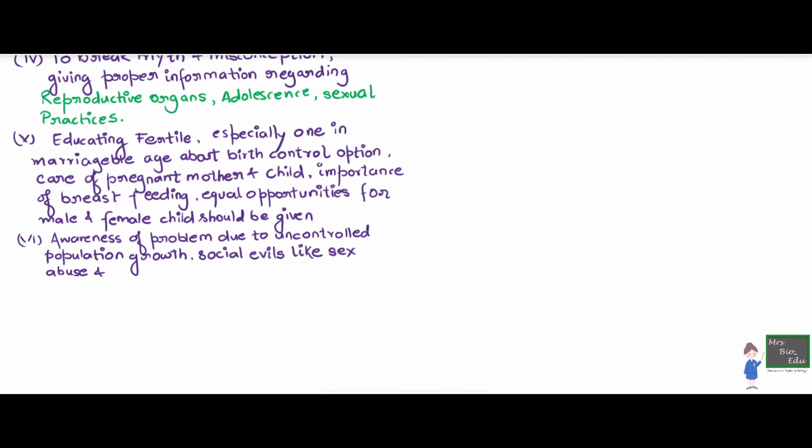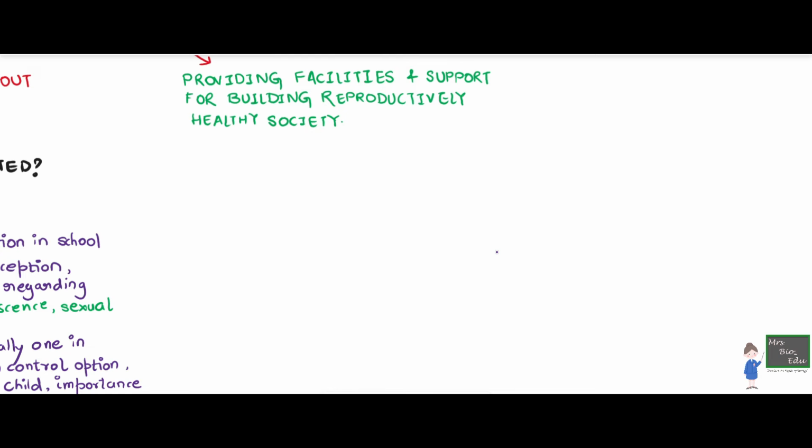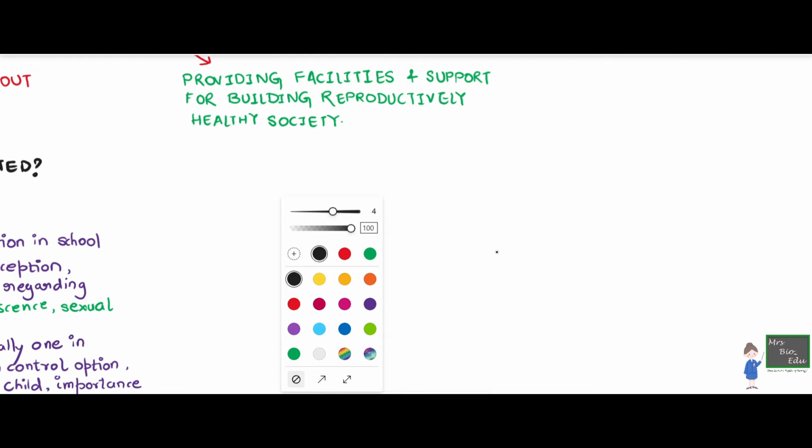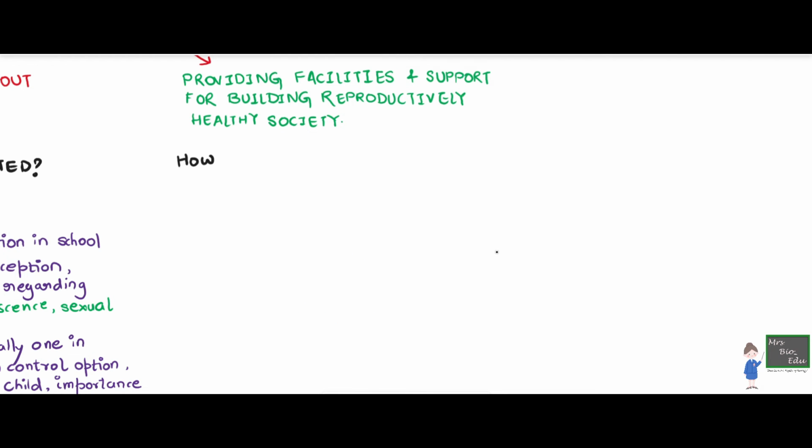Awareness of the problem due to uncontrolled population. Obviously, when we have a large population, we have unemployment, illiteracy, and then there are so many things like sexual evils, sex abuse, what not is happening, which is why we need to create awareness about this. So let's talk about what kind of facility are we going to provide to enhance this awareness. What has government done so far?